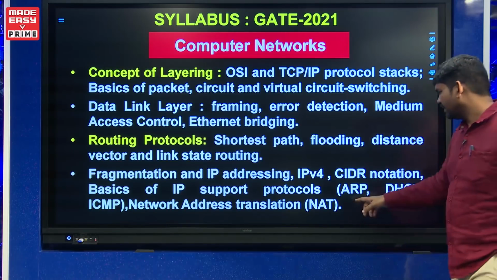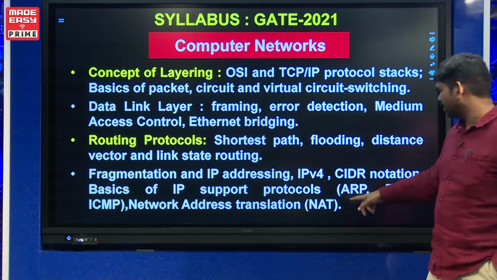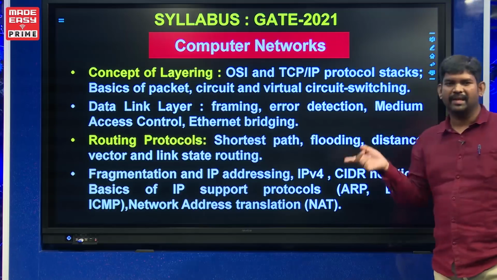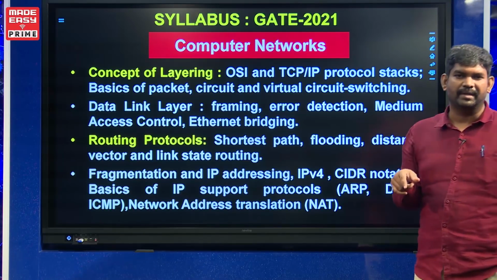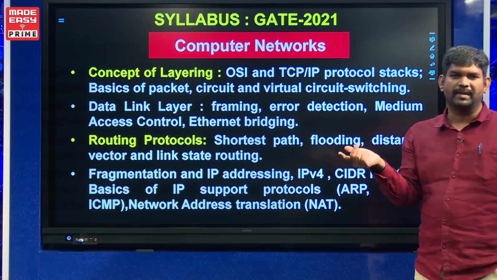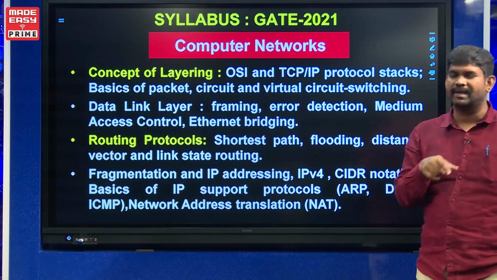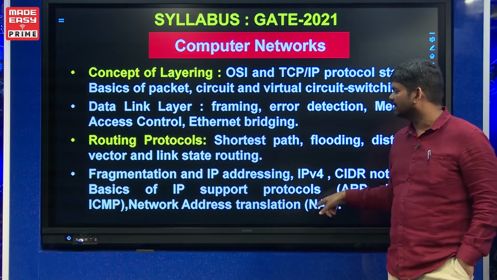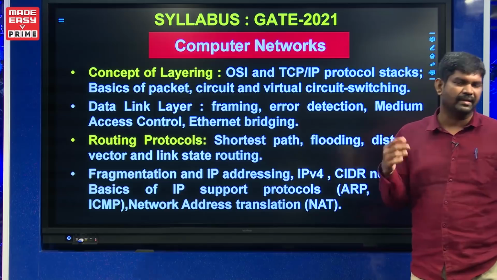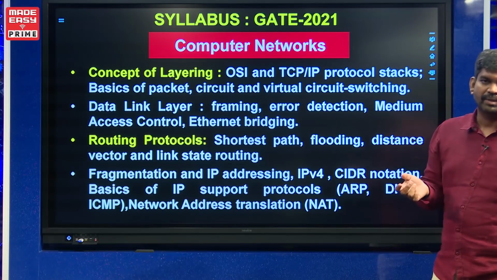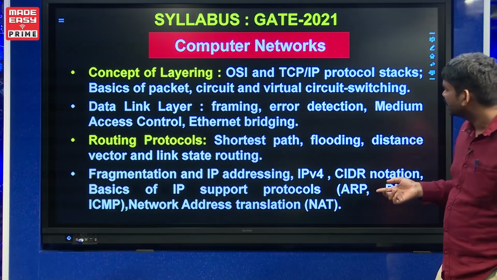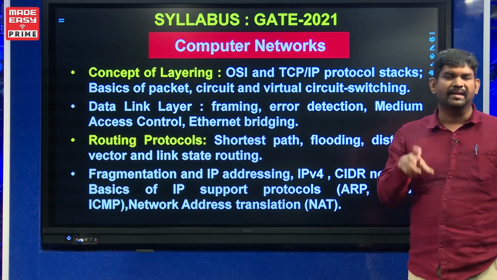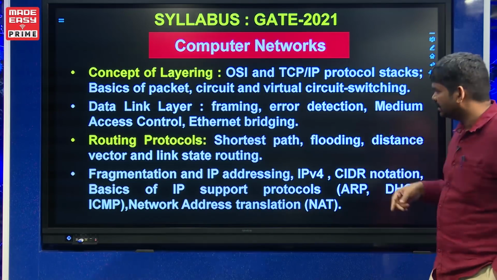Okay. And anyway, network address translation is a new term, it is added, but this is going to be discussed in this IP addressing only, like in a LAN how you assign a private IP, and for getting internet you go for a public IP. That is a many to one conversion, where the router will act as a network address translation. It is only a name tag, but there we discuss what is static NAT, dynamic NAT, NAT plus PAT, that we are going to add here. In a single term, they have mentioned what exactly the networking device router will do.